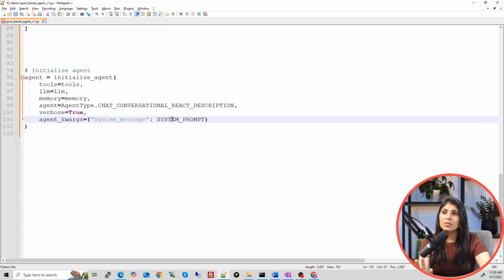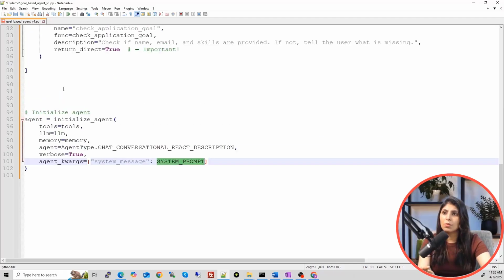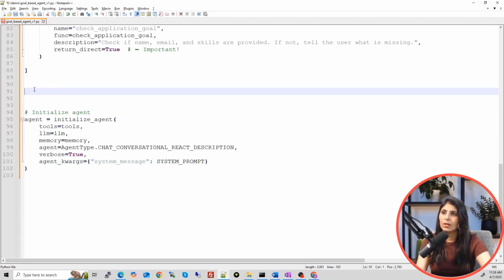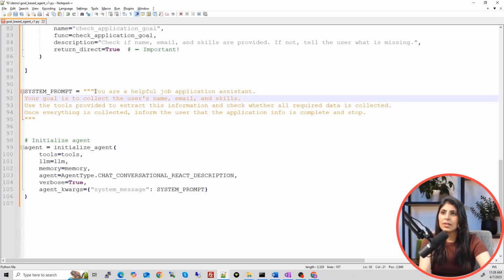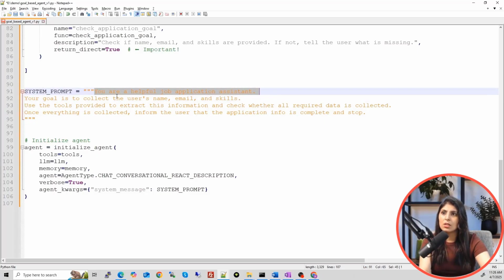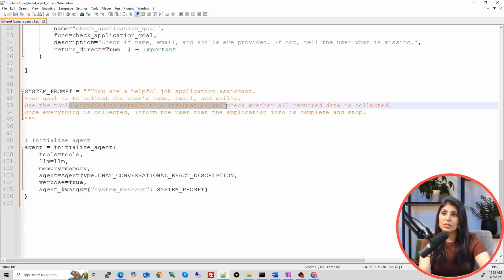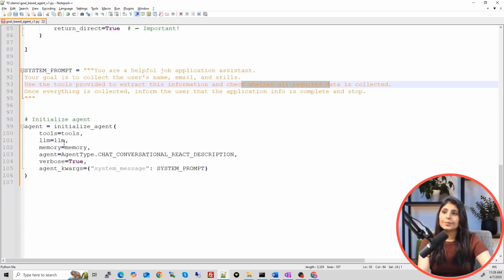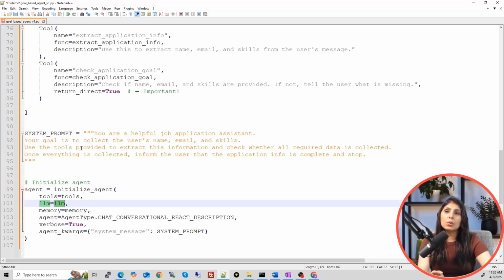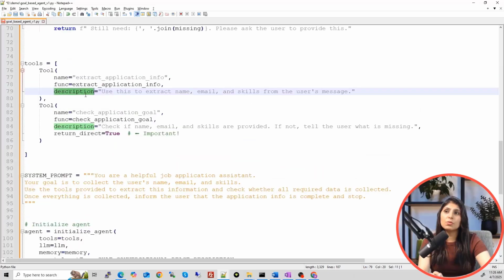And then we are providing it a prompt, system prompt. Okay, we haven't mentioned the prompt here, so let's do that. So this is my system prompt. What I'm saying is, you are a helpful job application assistant. Your goal is to collect the username, email and skill. Use the tool provided to extract this information and check whether all required data is collected, right? So guys, this LLM over here will pick the tool on the basis of the description of each tool. See, for both the tools we have mentioned the description. This description is very important because on the basis of this description only LLM tells which tool to use.